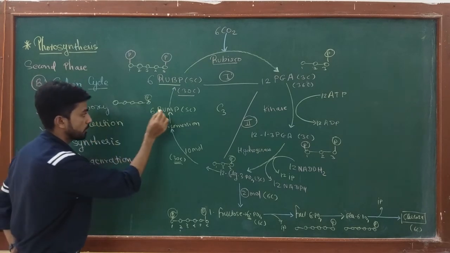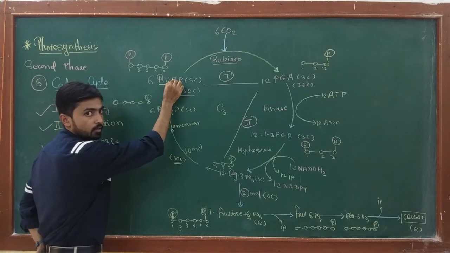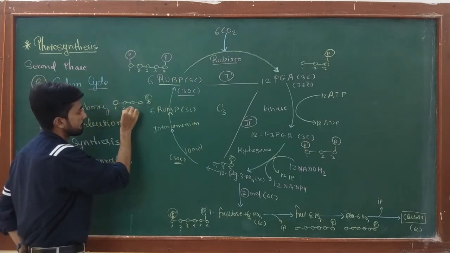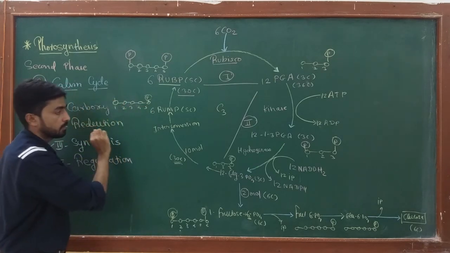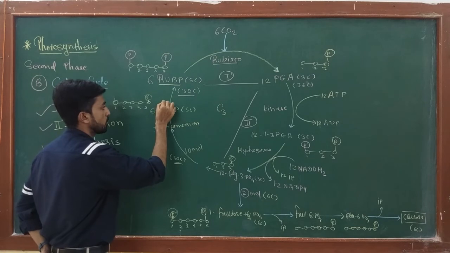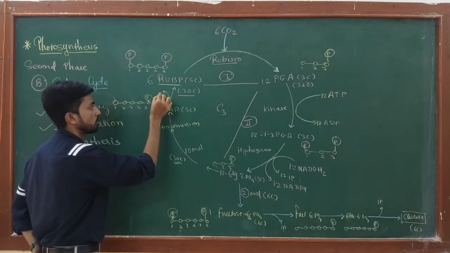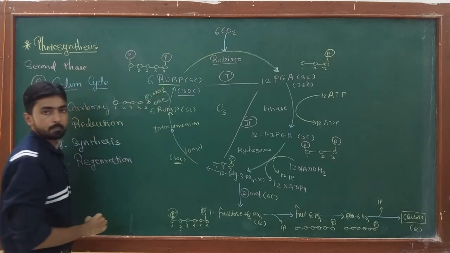Okay. Now for conversion of RuMP into RuBP, we have to add one more phosphate on carbon number 1. Okay, and this phosphate comes from ATP. 6 molecules of ATP convert into 6 molecules of ADP.